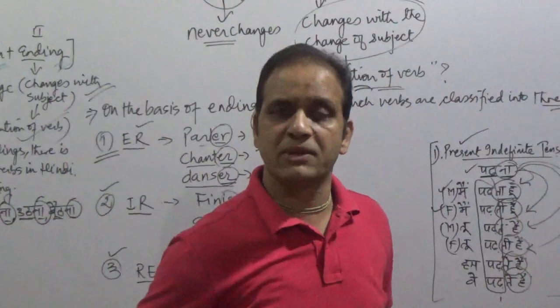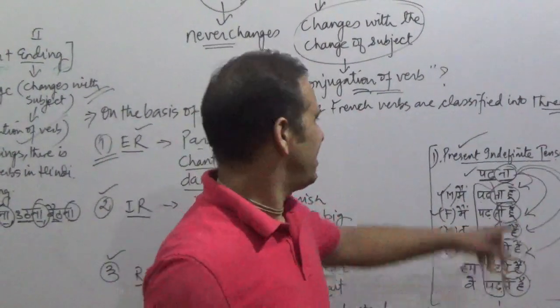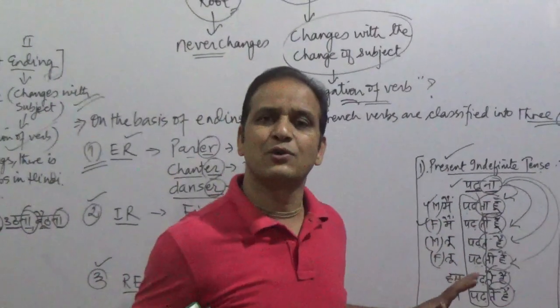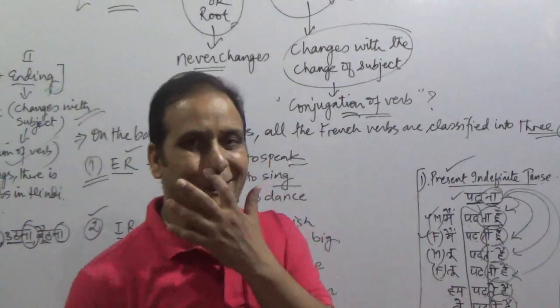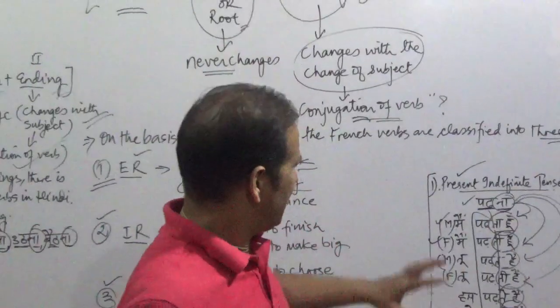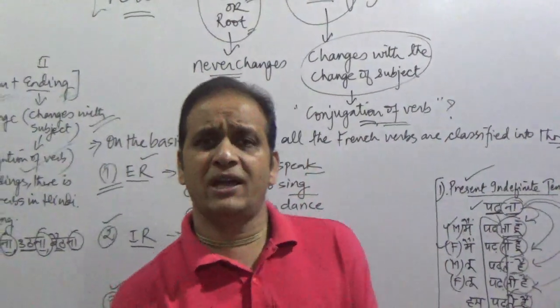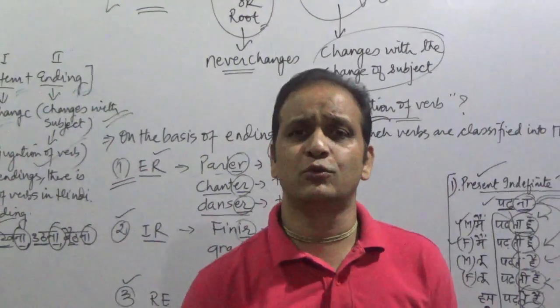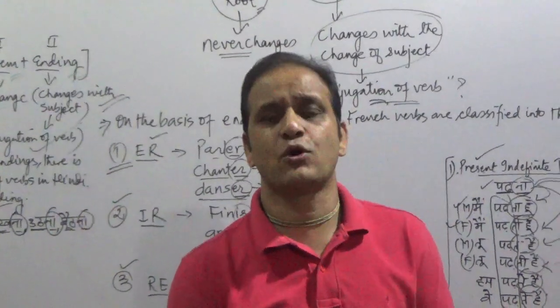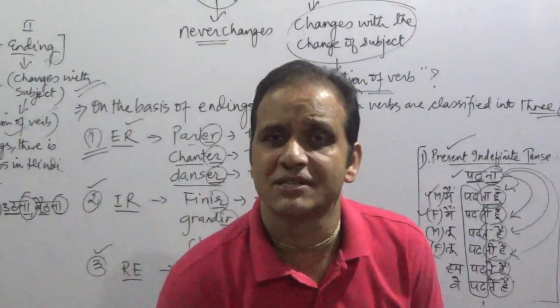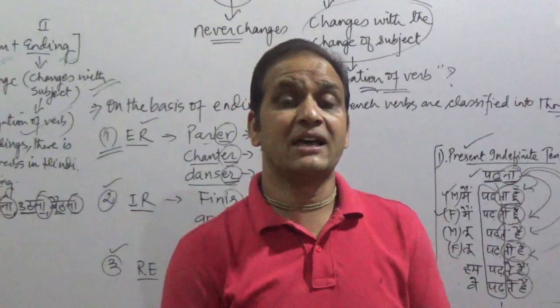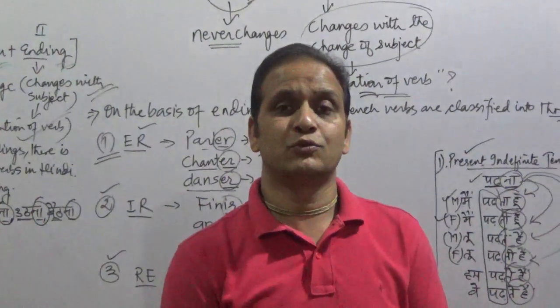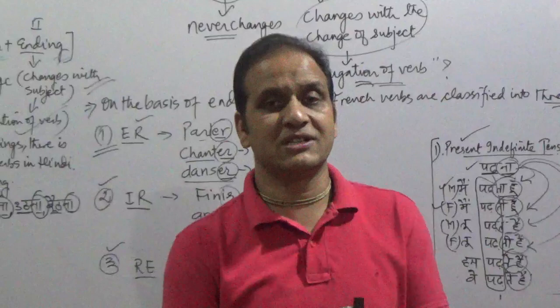That is, the stem part will remain same, and now we'll change the way na changes here. So it is very easy that we learn Hindi verbs. Then you will tell him, okay beta, today it was our first day. I taught you present indefinite tense and its conjugations. And what are its conjugations? He will say, well sir, ta hai, ti hai, te hai, ta hu. So these are the present conjugations of present indefinite tense.